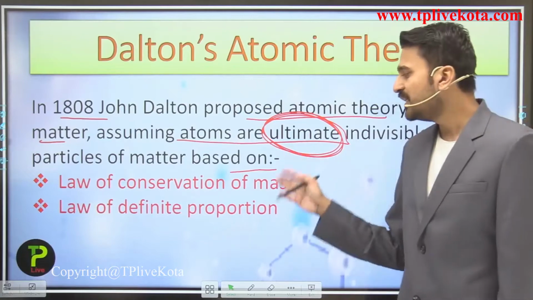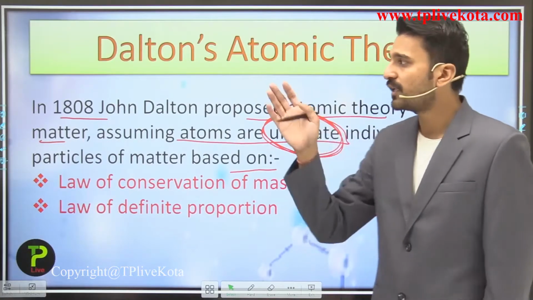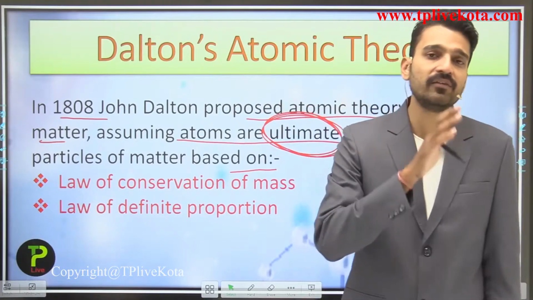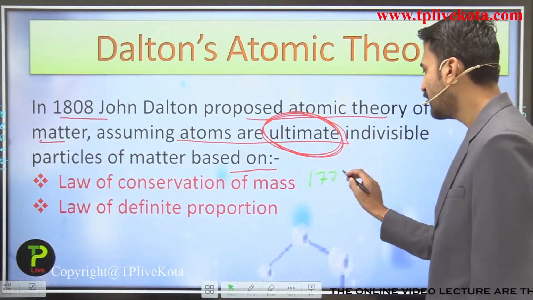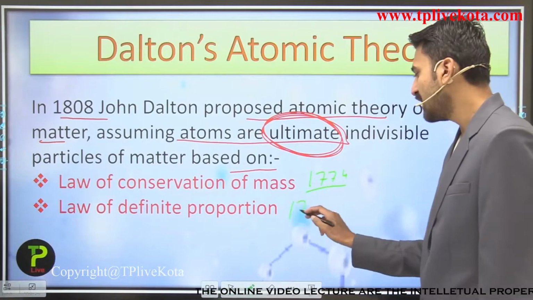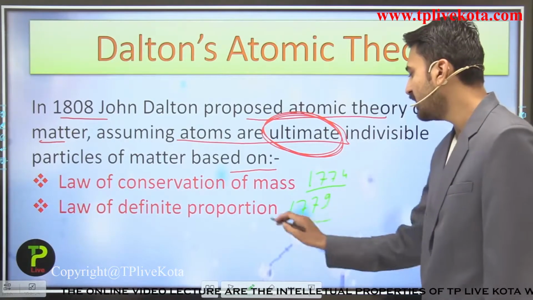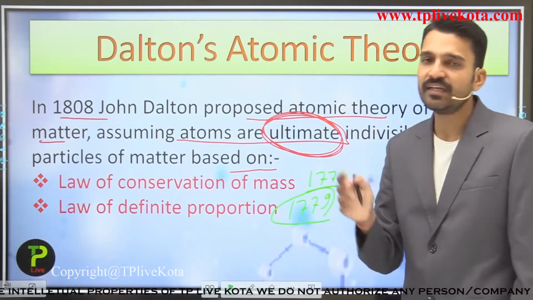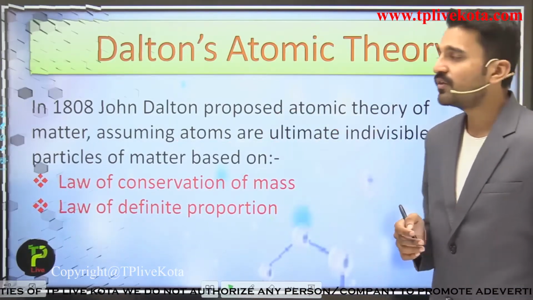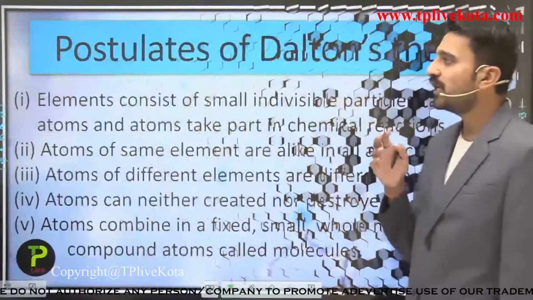Remember students, these two laws came before the time of John Dalton, given his Dalton's atomic theory. That is, this law came in 1774, this came in 1779, and John Dalton gave his atomic theory in 1808. So, studying what are the postulates of Dalton's atomic theory.